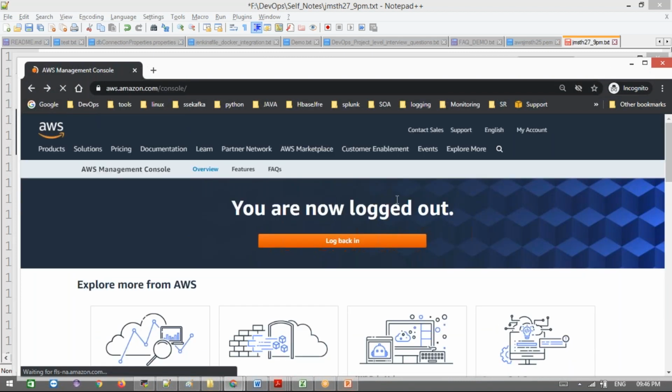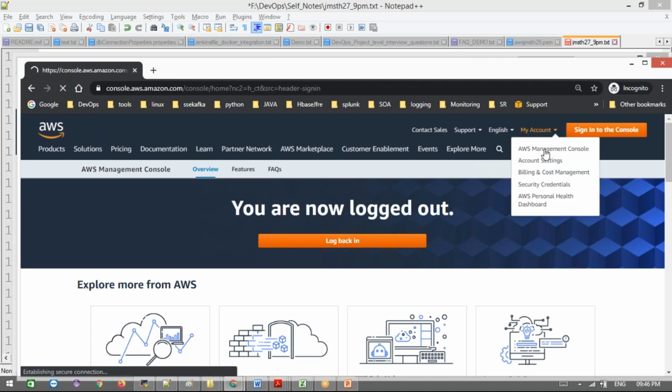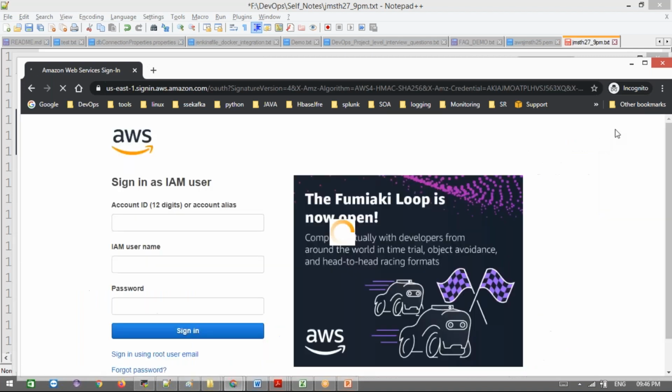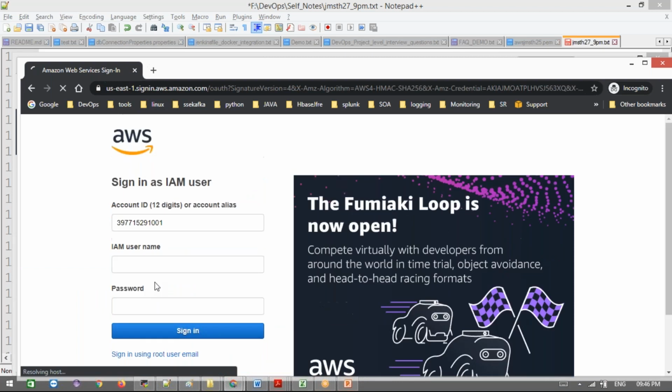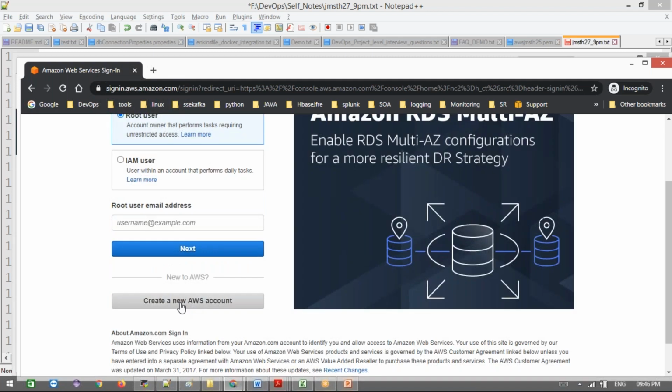Now see here, sign in to the console. Just click this, or you can go directly to create account under the management console, whatever you want. This is for the root account. This is already logged in, that's the reason I get different pages here. If you don't have an account, just create a new account here. I'll share this link.